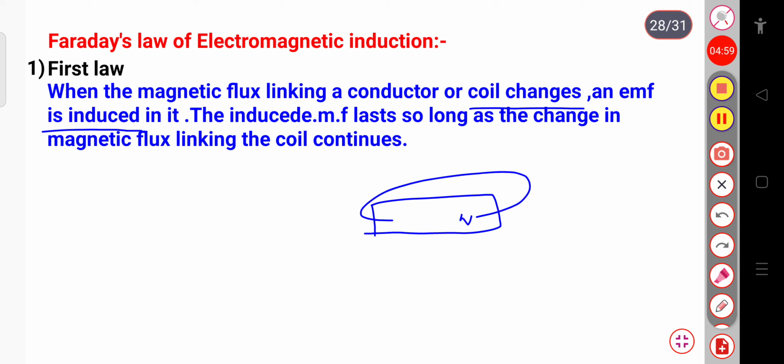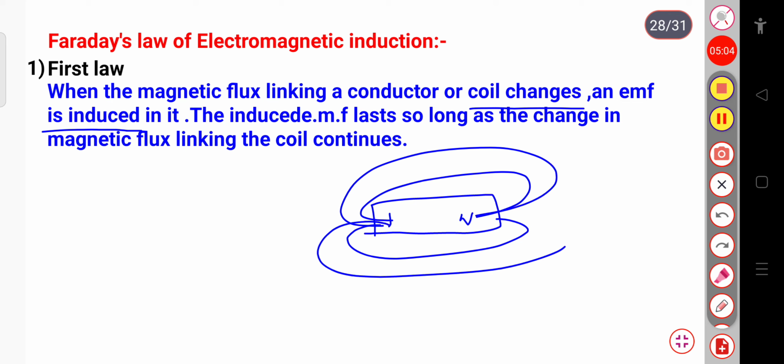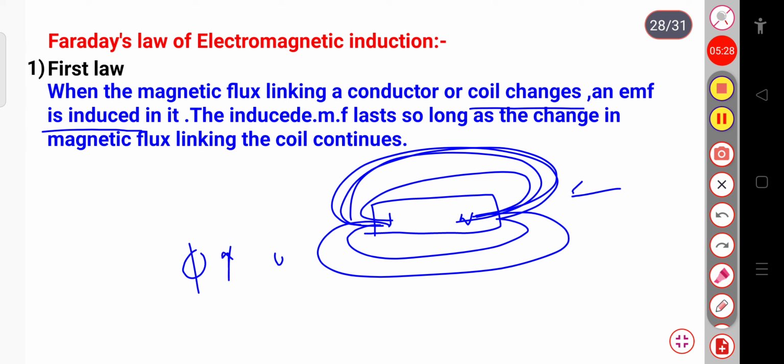Suppose here is the north pole and here is the south pole, and this is the magnetic flux linked in it, and this flux is continuously changing. When this magnetic flux is changing continuously, an EMF will be induced in this conductor, and this EMF will be induced so long as the magnetic flux changes. When the flux changes, similarly the EMF will change. This is the first law.